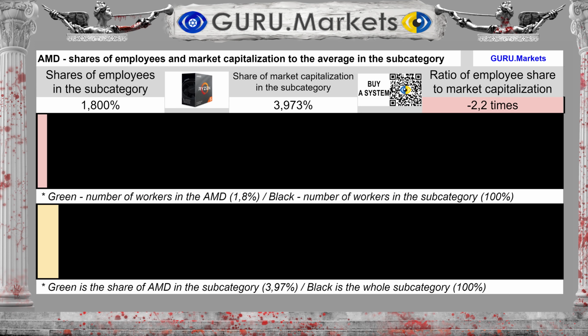The company's share by number of employees in the subcategory is 1.8%. This is 121% less than the share of market capitalization. This fact shows the imbalance in the current market value of the company Advanced Micro Devices, AMD, rather towards revaluation.